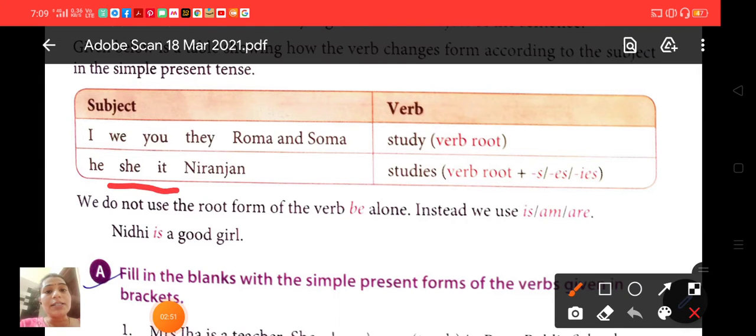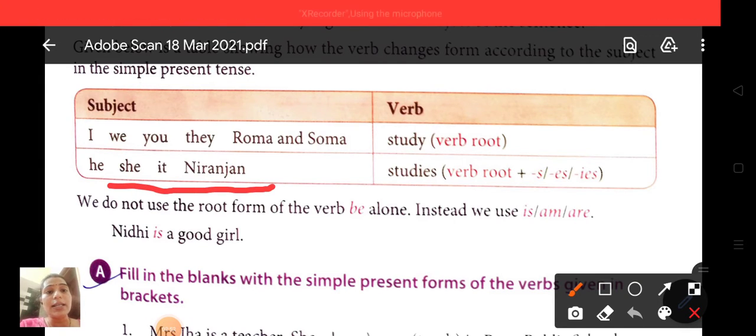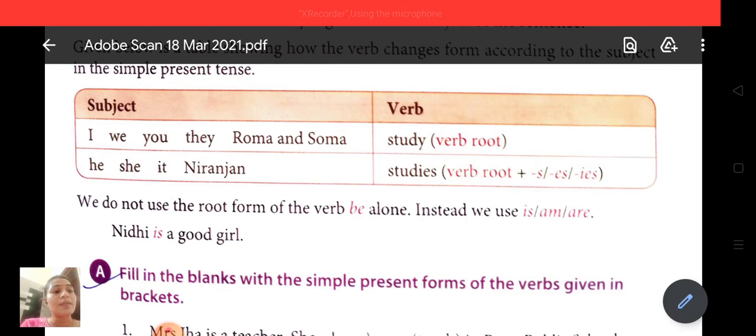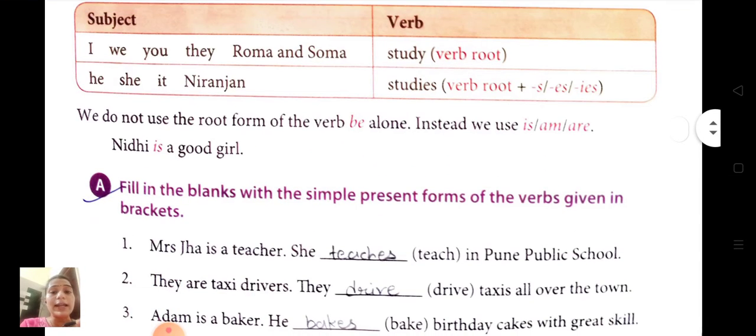When the subject is he, she, it and a singular noun, we have to use verb root plus s, es or ies. So what we have to do? We have to add es to the verb. Okay. So teach, teaches. Mr. Jha is a teacher. She teaches in Pune public school.